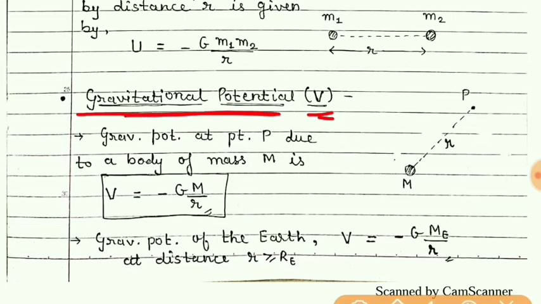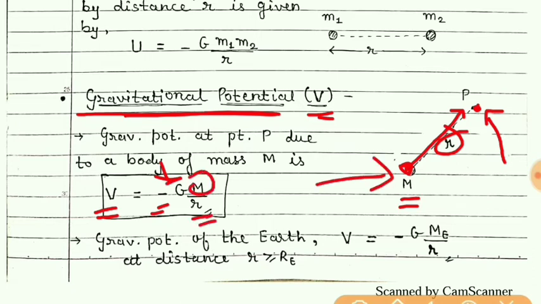So now once again, if there is a mass at this point, and if we select any point P here which is at a distance r, then at this point P the potential V is given by minus G m, this mass, upon distance r.